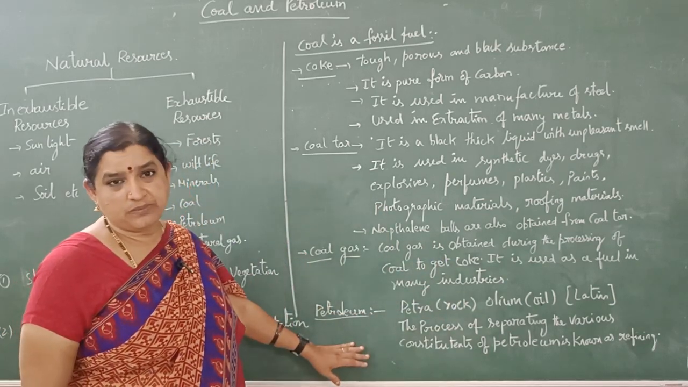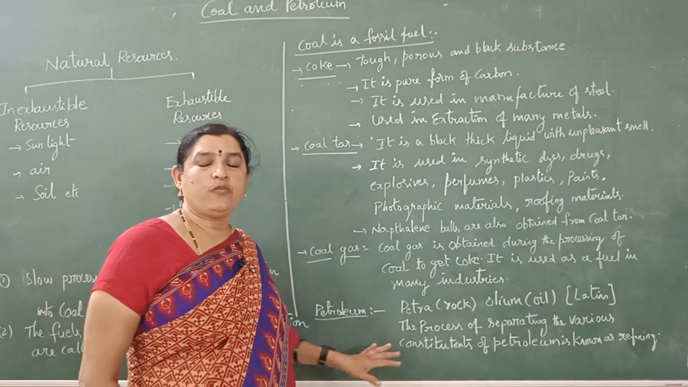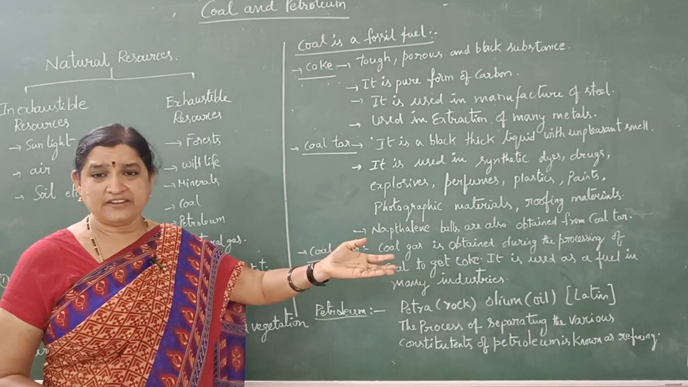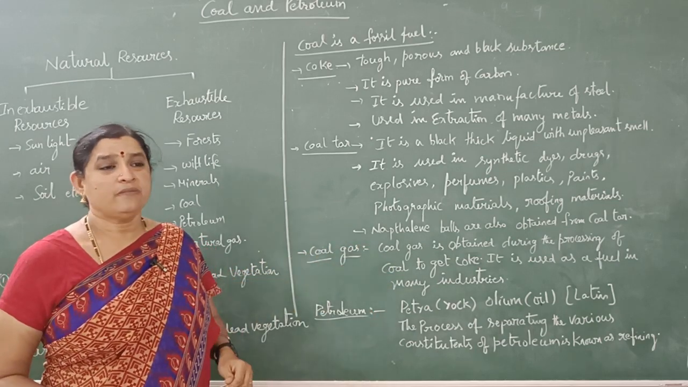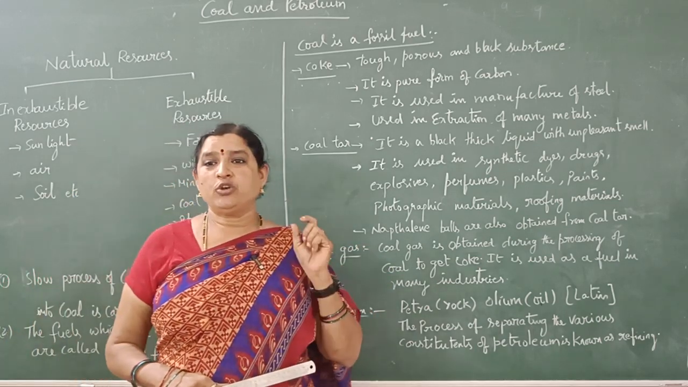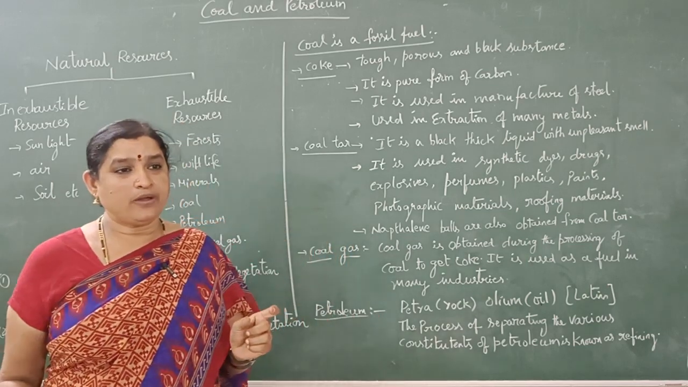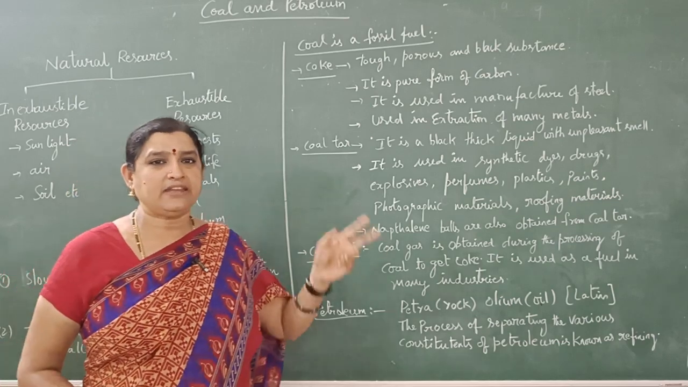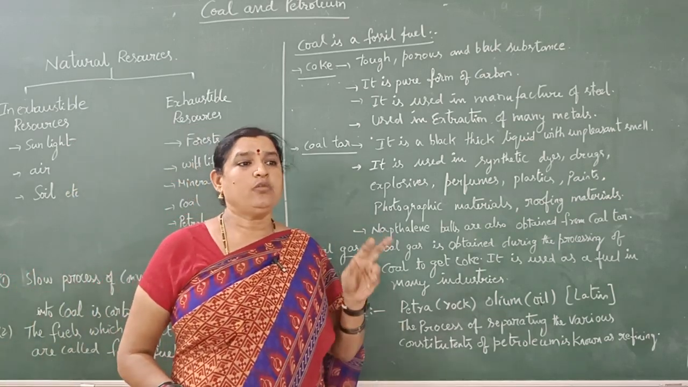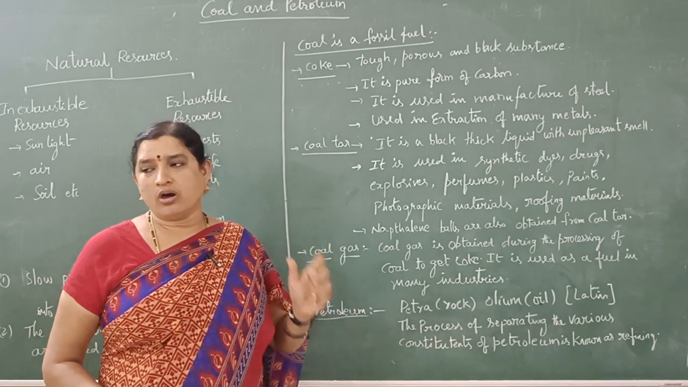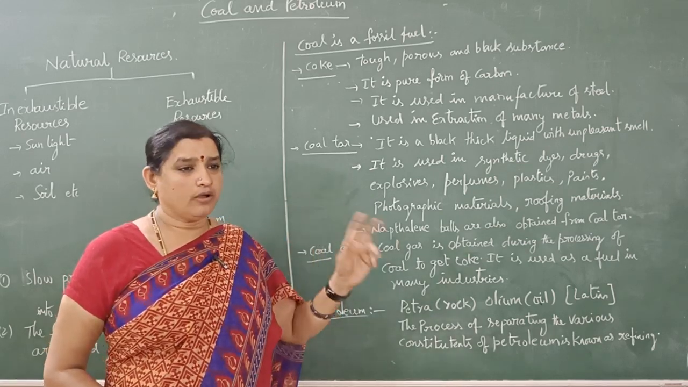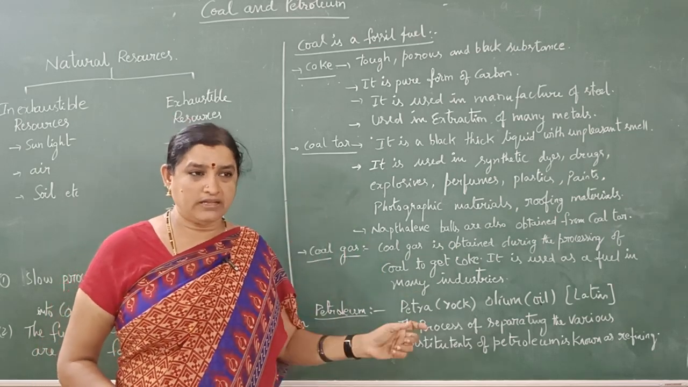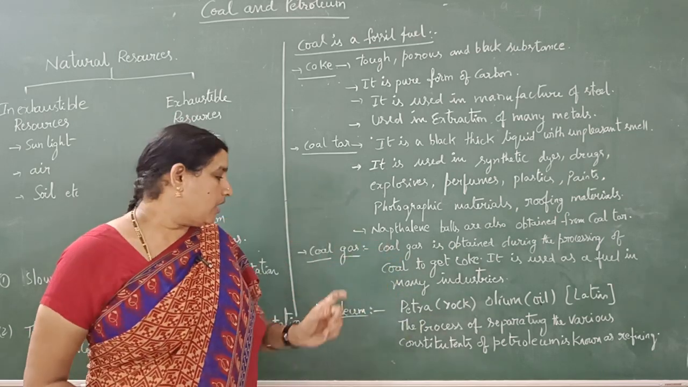The next one is petroleum. Petroleum is also a fossil fuel, meaning we get it from dead vegetation. The word petroleum is derived from two Latin words, petra and oleum. Petra means rock, oleum means oil. Petroleum has another name, that is rock oil. The meaning of petroleum is rock oil.